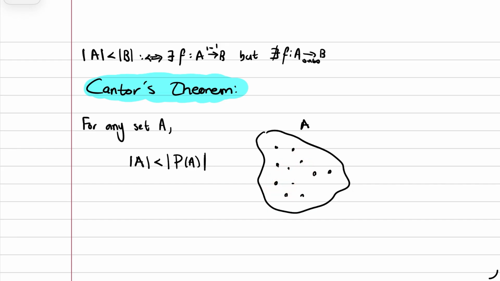If we collect every single possible carving, every single possible choice of elements, and collect every single possible subset, that gives us the power set. Essentially, the power set of A is the collection of all subsets of A. It is the set containing the subsets of A, and that's what makes it so huge. Now we shall prove Cantor's theorem.